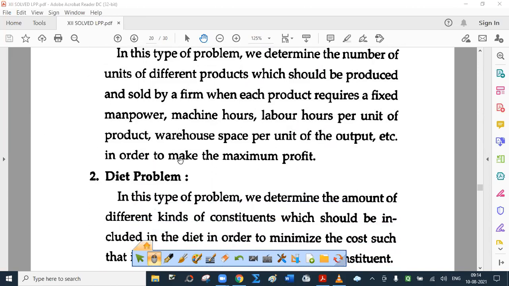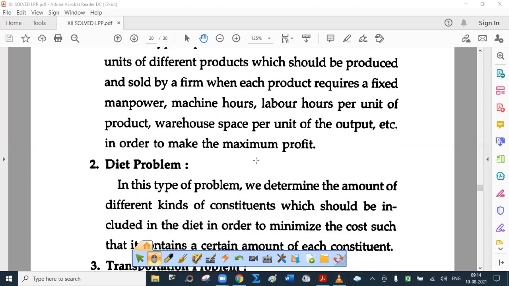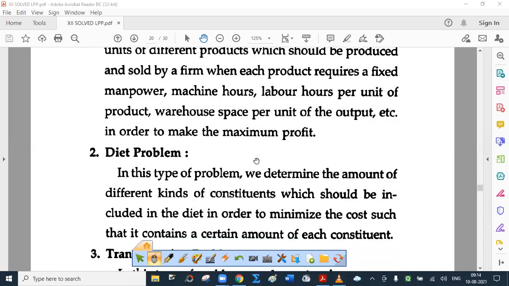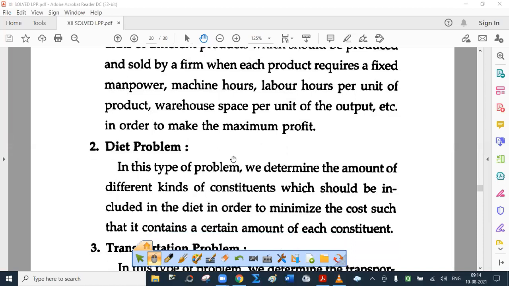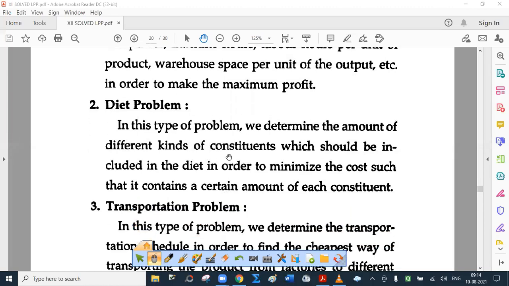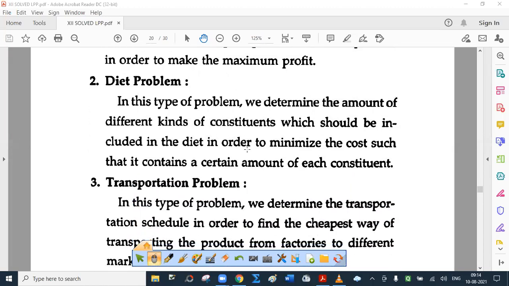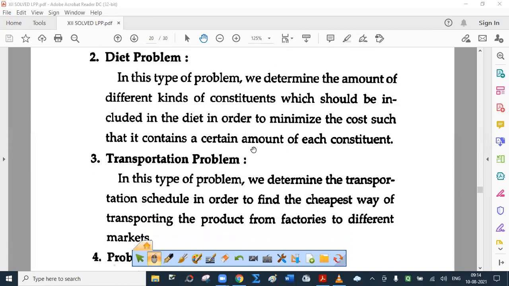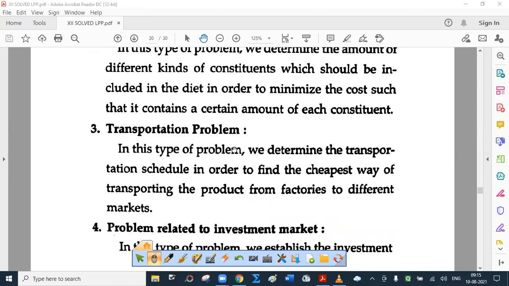Diet problem. In this type of problem, we determine the amount of different kinds of constituents which should be included in the diet in order to minimize the cost such that it contains a certain amount of each constituent. Then transportation problem. In this type of problem, we determine the transportation schedule in order to find the cheapest way of transporting the product from factories to different markets.